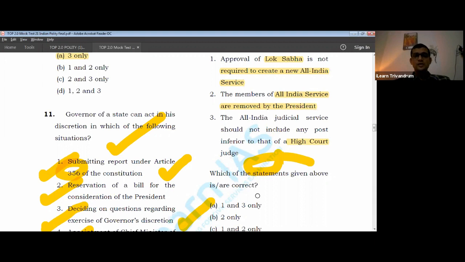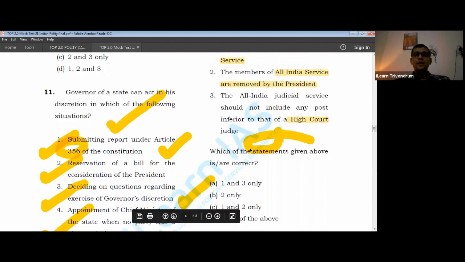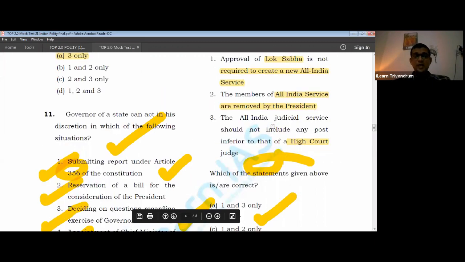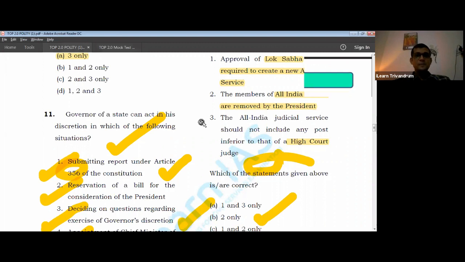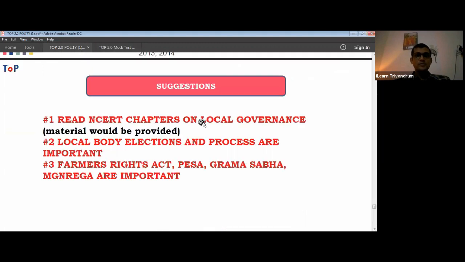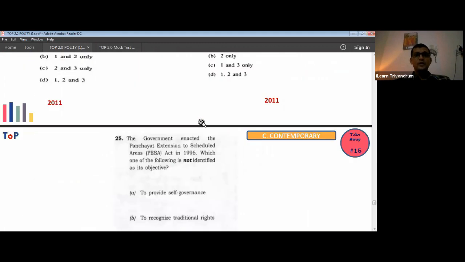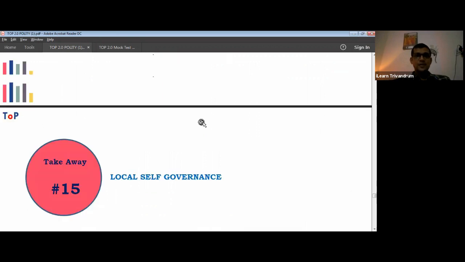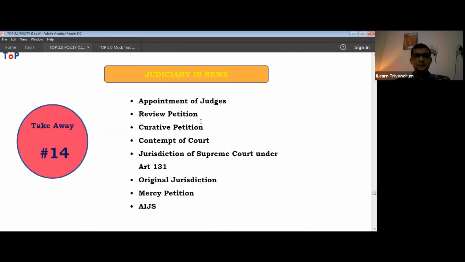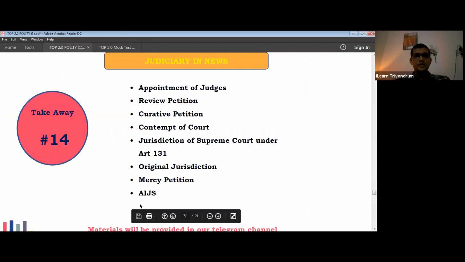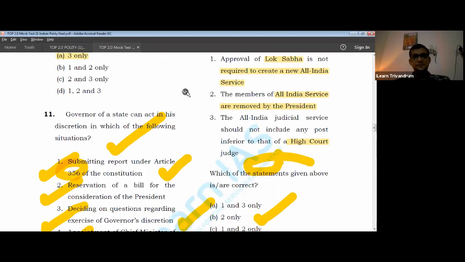Okay, answer is 2 only. All India Judicial Service was in news. I want you to learn about it. I think I have mentioned it in the slides also, about All India Service and the importance of this particular topic. Let me see if that is there. Yeah, I already mentioned about it. All India Service should be prepared. This was in news, and probably that may be the reason why they have asked this particular question.